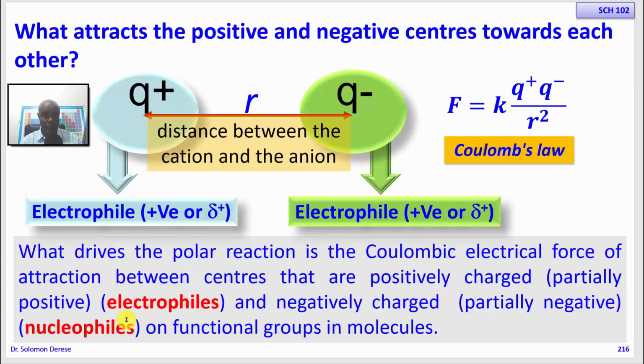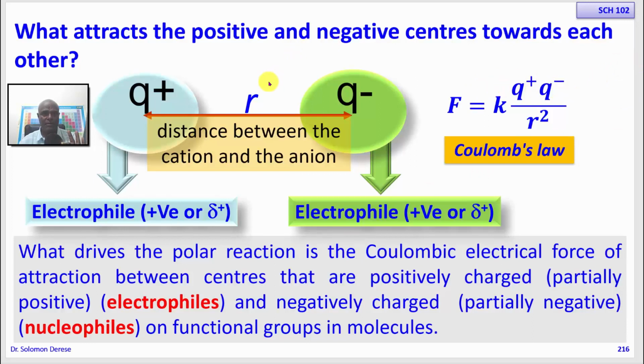Okay, so that force of attraction between different functional groups that are involved in making of different types of molecules depends directly on the charges on the reacting species, on the electrophile and the nucleophile. They can be fully positively charged or fully negatively charged, partially positive, partially negative. The partial positive charge on one functional group could be more than the partial positive charge on the other. Okay, so the rate at which they are going to react with one another is going to be dependent on the Coulombic force of attraction.